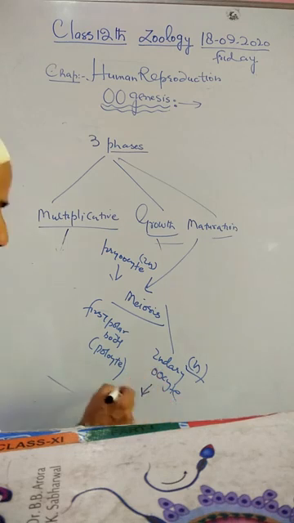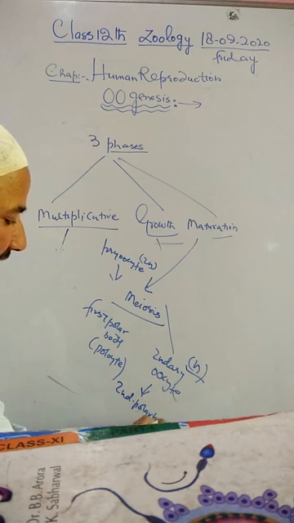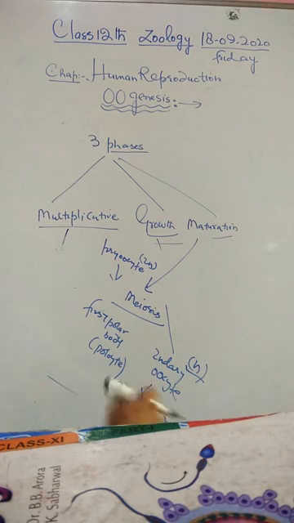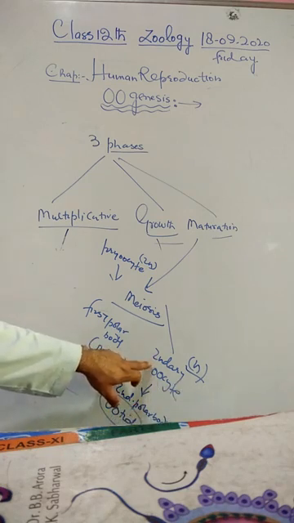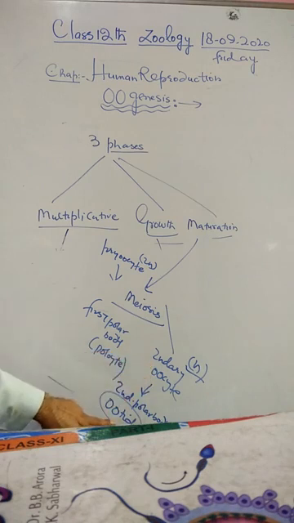The smaller one is called the second polar body and has very little cytoplasm, while the larger one is called the ootid. This is haploid because, due to the equational division, the secondary oocyte gets converted into the ootid.